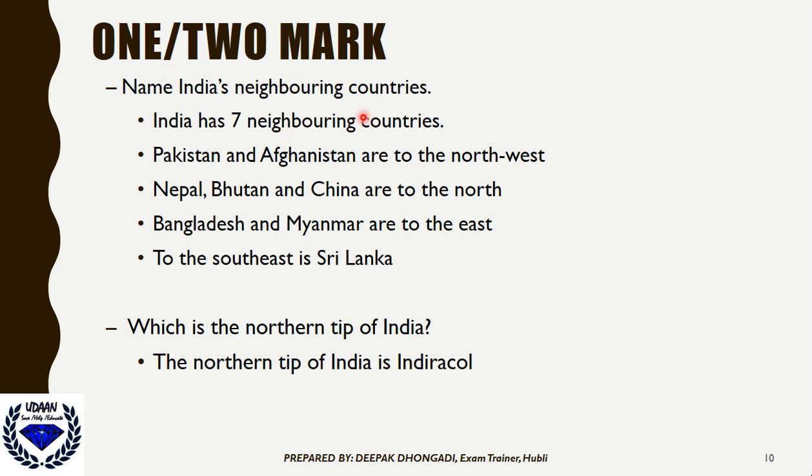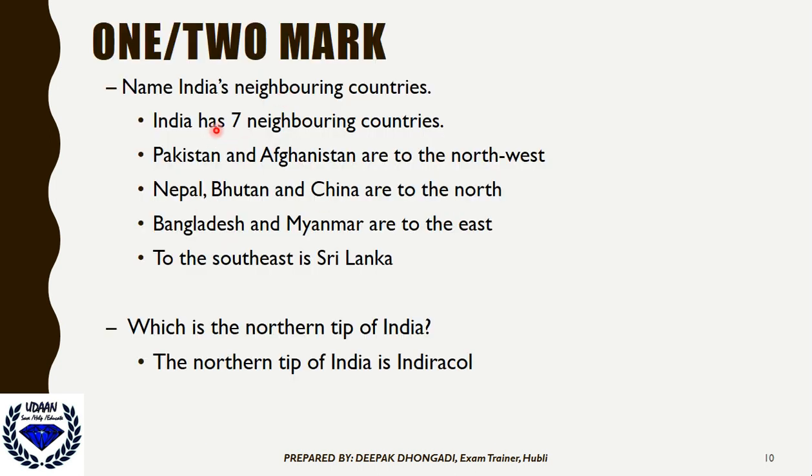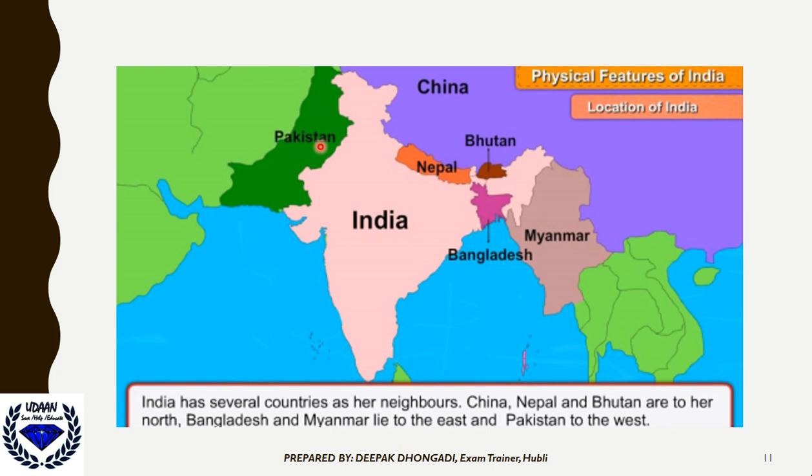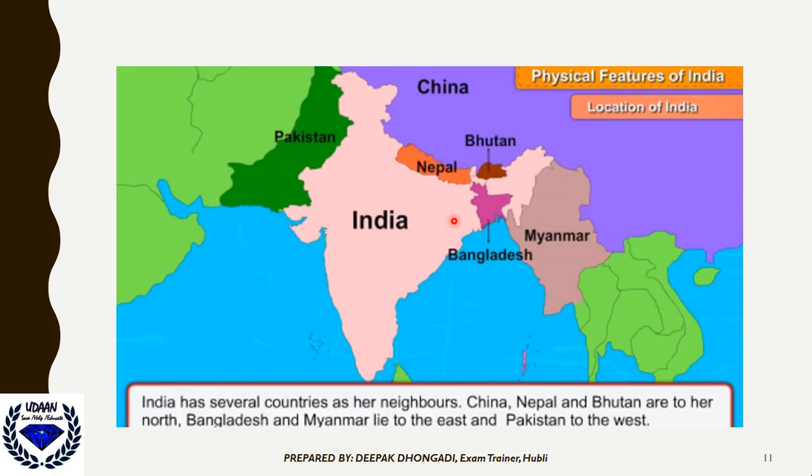Name India's neighboring countries. So you can see the neighboring countries of India. India has 7 neighboring countries. Pakistan and Afghanistan are to the northwest. So in the northwest, on your left side, you can see Pakistan and Afghanistan, 2 countries. Then Nepal, Bhutan and China are to the north. So Nepal, China and Bhutan are here.